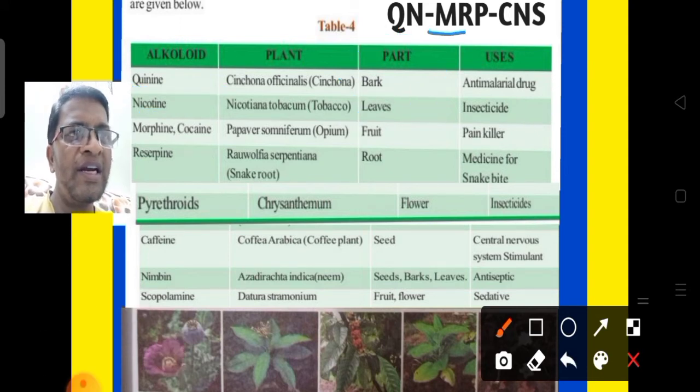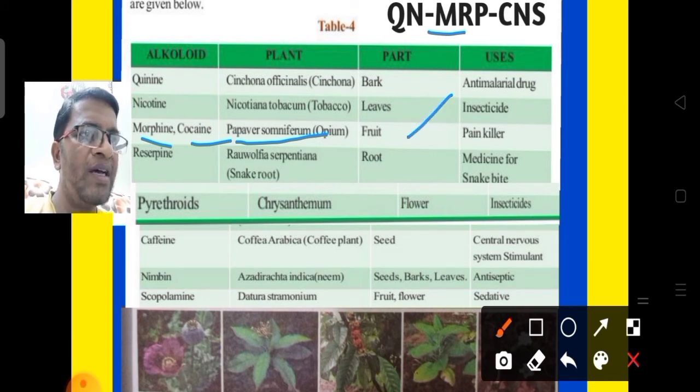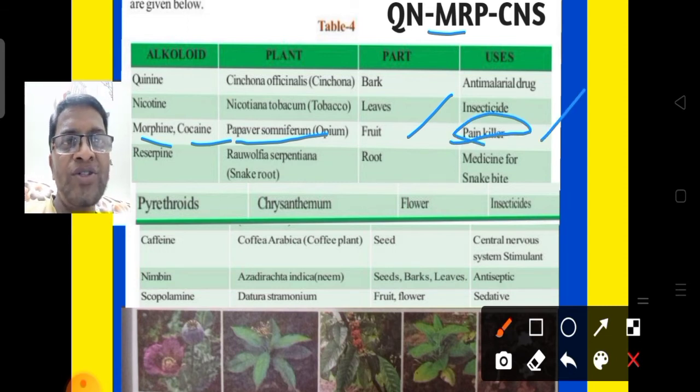Then the third letter is M. M for morphine and cocaine. Yes, morphine and cocaine we can get from Papaver somniferum plant. From which part can we get this alkaloid? From the fruit we can get this alkaloid. It is used as a painkiller. This is an important alkaloid. Which alkaloid do we use as a painkiller?